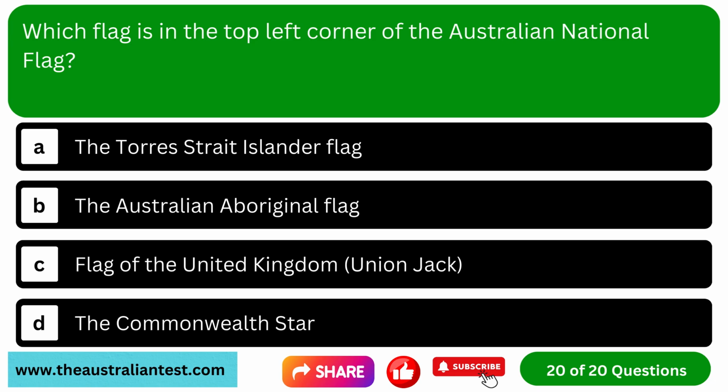Question 20. Which flag is in the top left corner of the Australian national flag? Option A, the Torres Strait Islander flag. Option B, the Australian Aboriginal flag. Option C, flag of the United Kingdom, Union Jack. Option D, the Commonwealth Star.